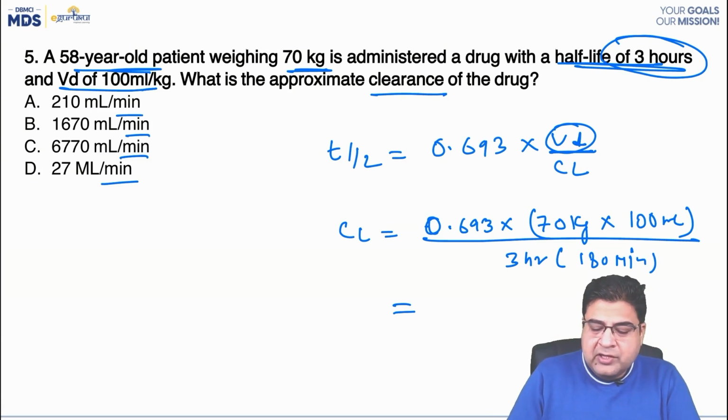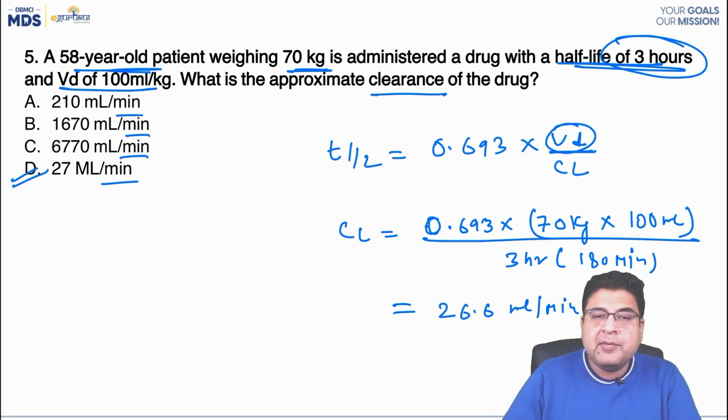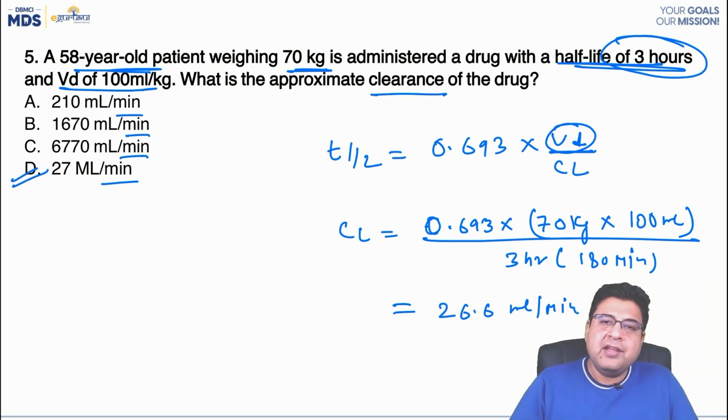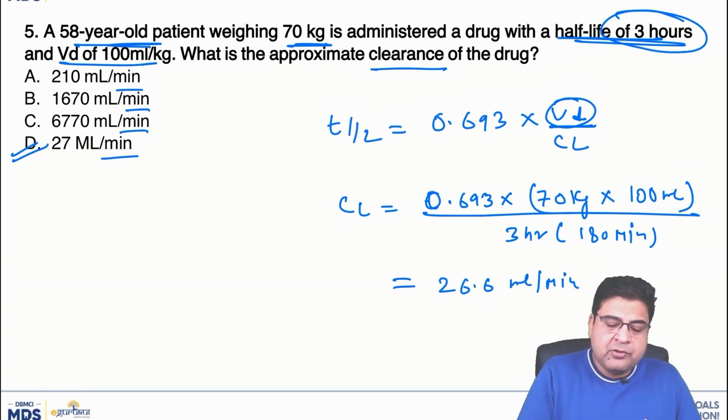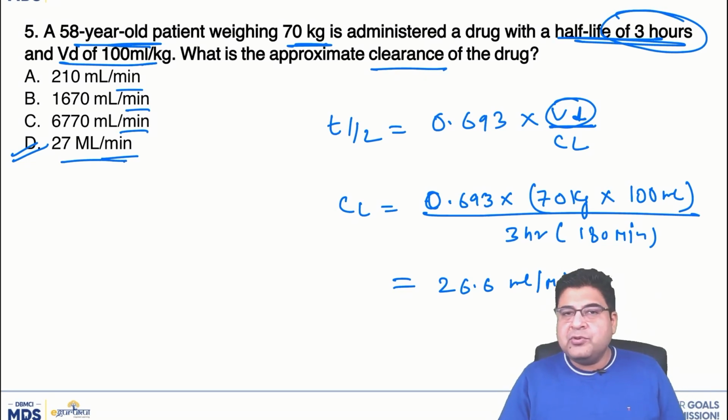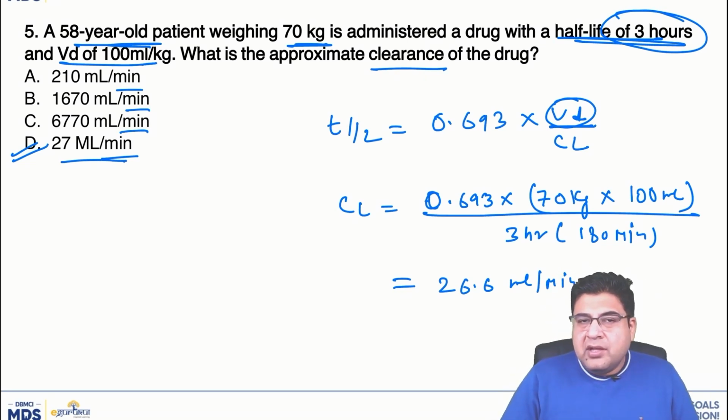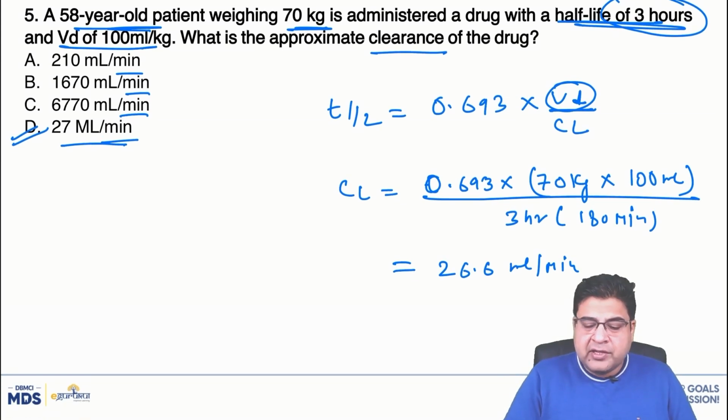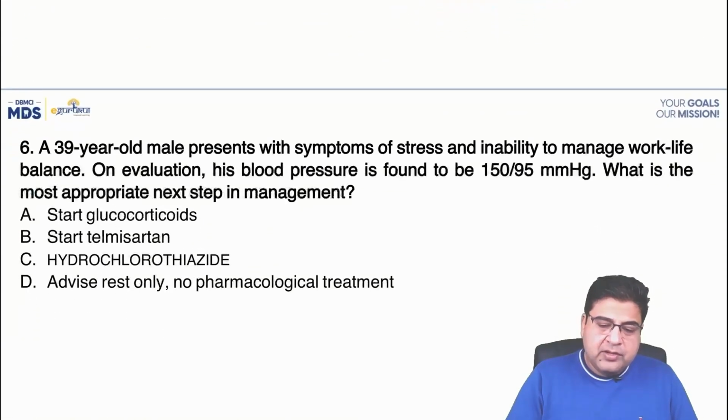So then this will come out to be approximately 26.6 ml per minute, which is equal to 27 ml per minute. So the answer to this MCQ is D. 26.6 ml per minute is equal to 27, so the answer is D. So you have to just put in one formula for the half-life, and here you can find the answer for the clearance. Question number 6.